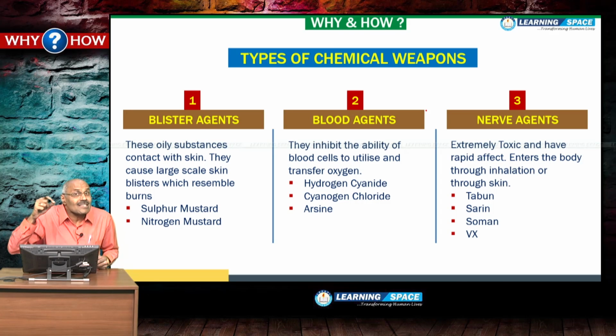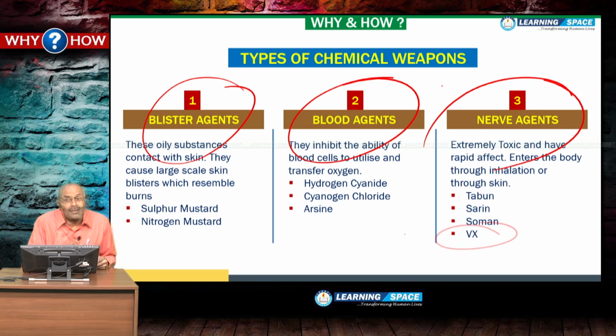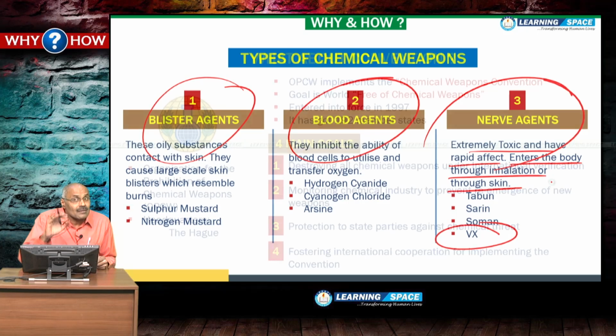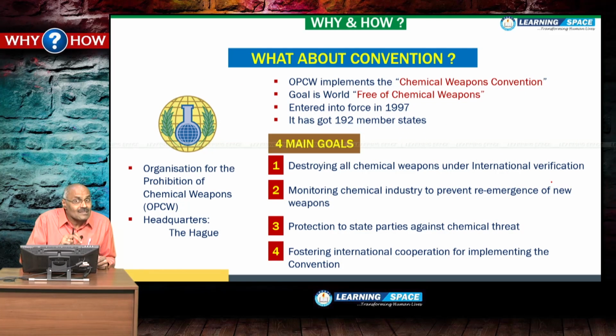And if you look at various types of chemical weapons, there are blister agents, blood agents, nerve agents. And the VX which was used against the half-brother of North Korean leader was VX, and VX is a nerve agent and it is extremely toxic and has rapid effect, enters the body through inhalation or through the skin. And what about conventions? These chemical weapons are totally prohibited. And OPCW, that is Organization for the Prohibition of Chemical Weapons, looks at this Chemical Weapons Convention, and the goal is world must be free of chemical weapons.